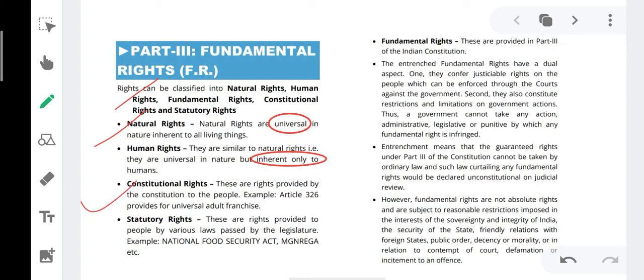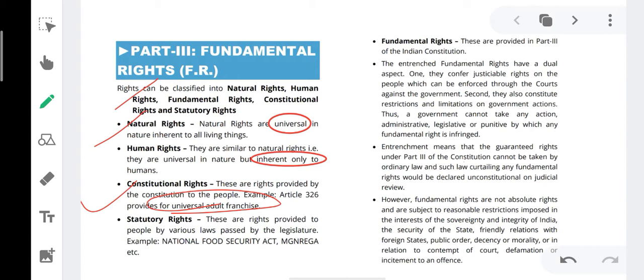Constitutional rights are those rights which are guaranteed by the constitution to the people of a country. In case of India, Article 326 says that any person who is 18 or above and is not disqualified by any law made by Parliament has the right to vote in elections. And this whole scheme is called universal adult franchise.